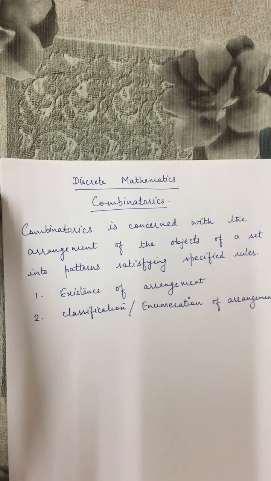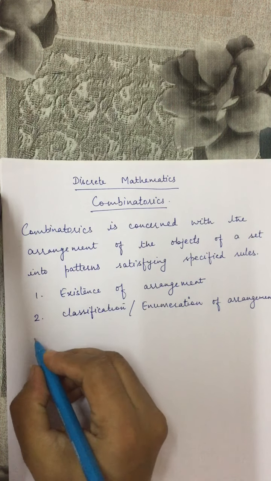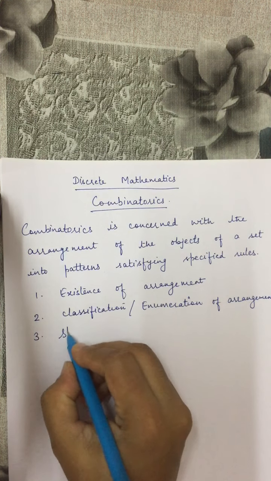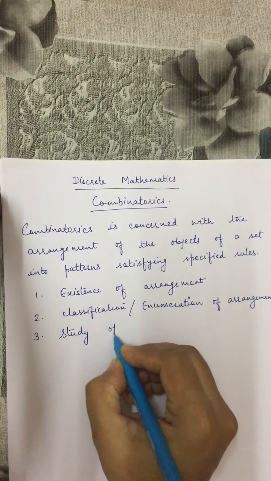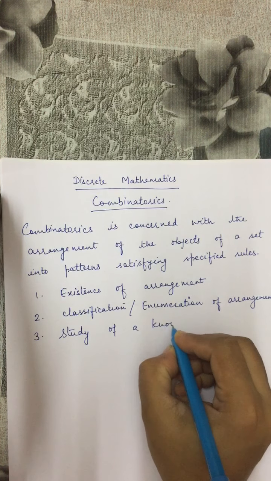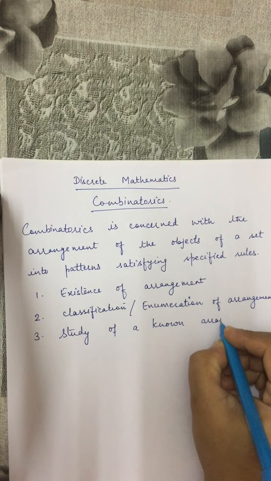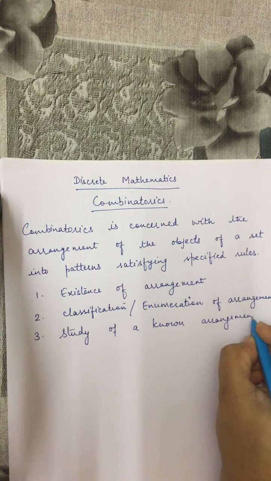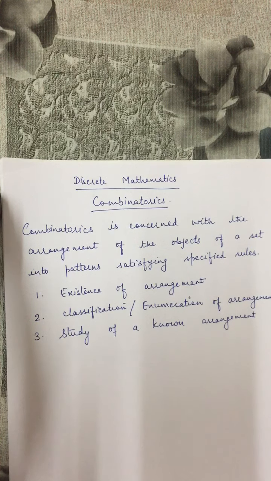Two other combinatorial problems often occur under this subject, and they are the study of a known arrangement and the construction of an optimal arrangement. Now let us say we have an arrangement, we are saying that there exists some arrangement, and that arrangement satisfies certain specific conditions.